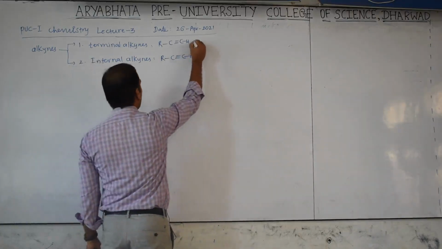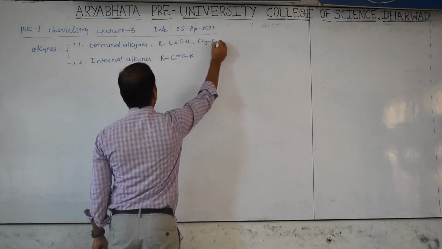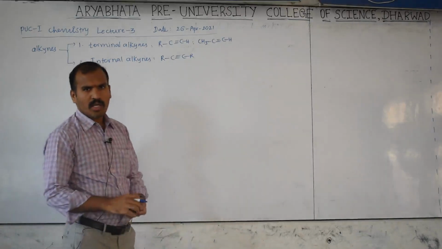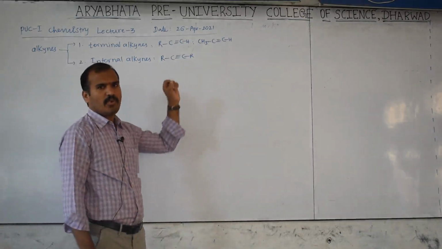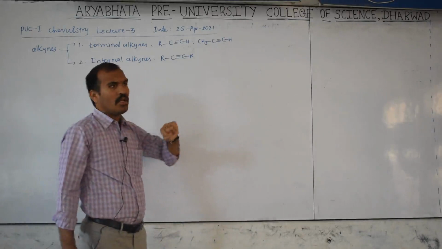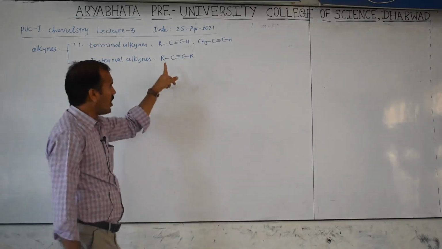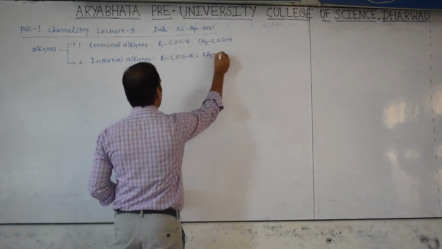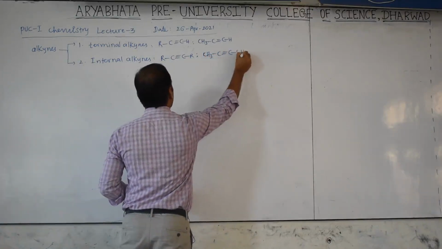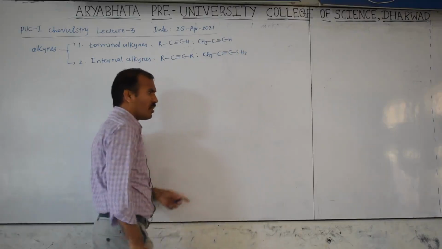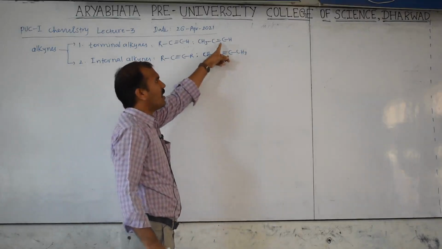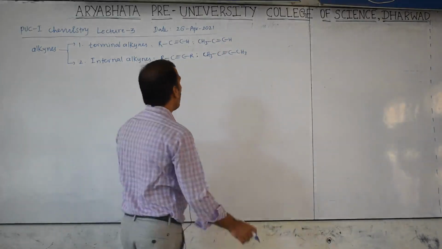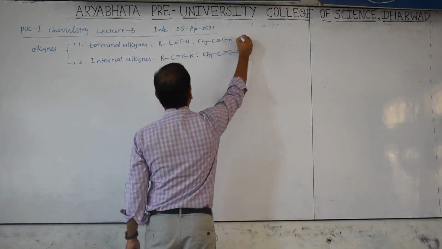If you take one example here, CH3C triple bond CH. So how to identify a terminal alkyne: at the end, compulsorily the triple bonded carbon has hydrogen. In an internal alkyne, there is no hydrogen at the triple bonded carbon. Now this is CH3, C triple bond C, CH3. Here no hydrogen is there, therefore this is internal. At the end, the triple bond having the hydrogen is called a terminal alkyne. Its name is propyne.